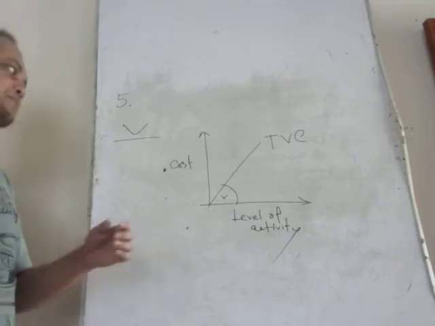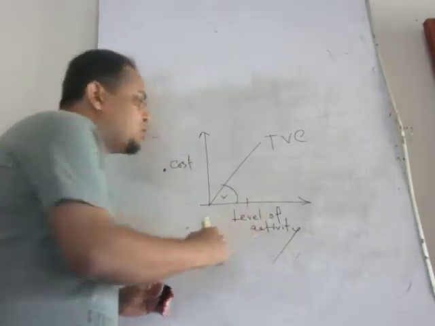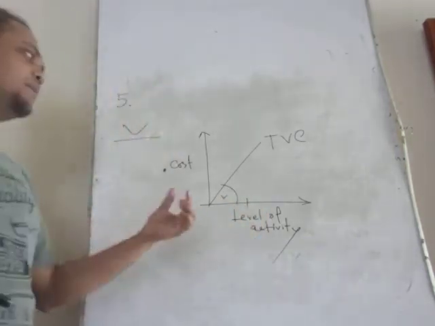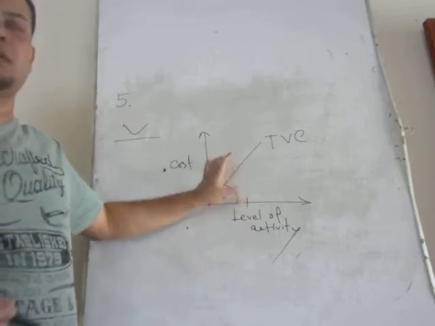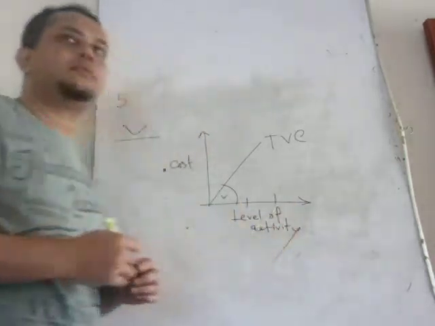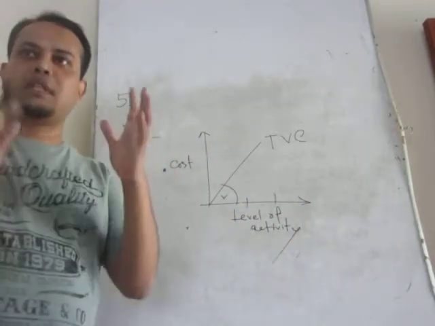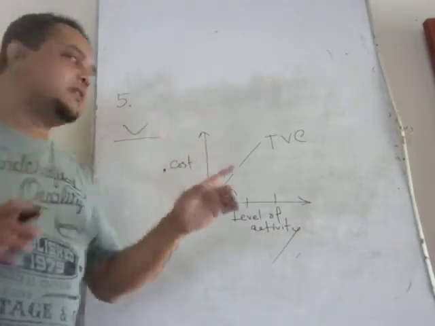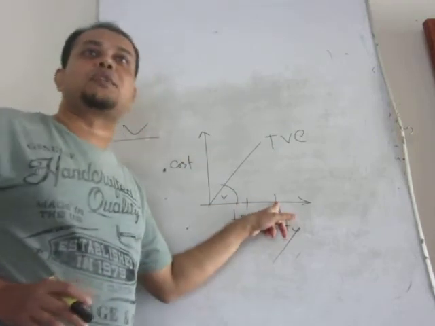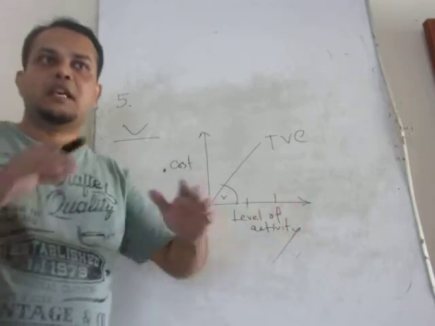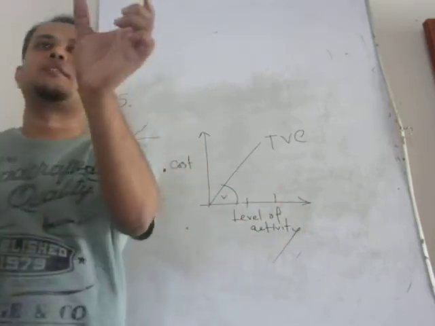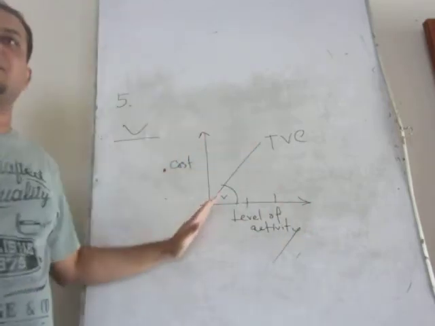Think yourself. If you produce 1 pen, your variable cost per unit is this much, suppose 2 taka. If you produce 2 pens, and your variable cost per unit is 2 taka, in that case your total variable cost here is 4 taka. Initially it was 2 taka, then 4 taka. That means increasing at a constant rate. That's why this is a straight line equation.